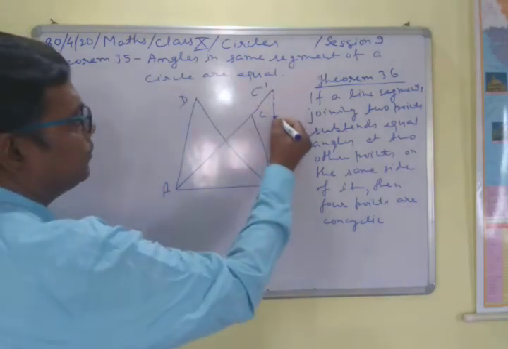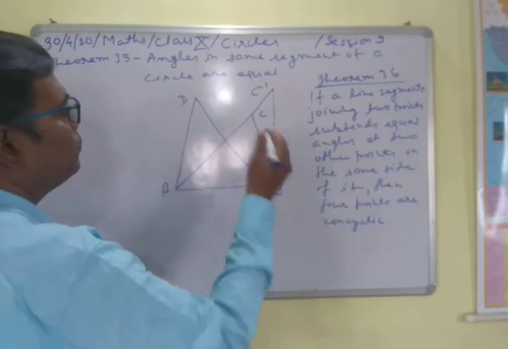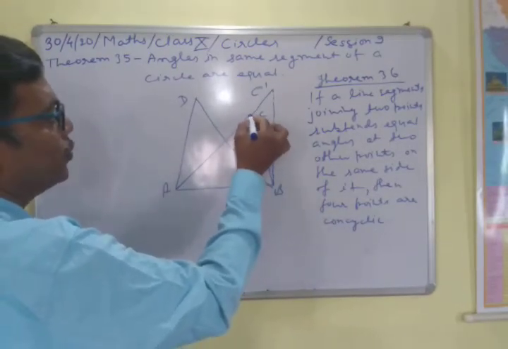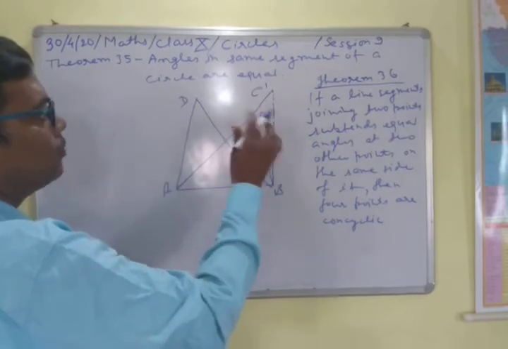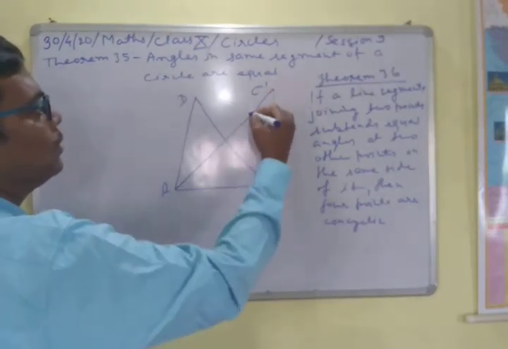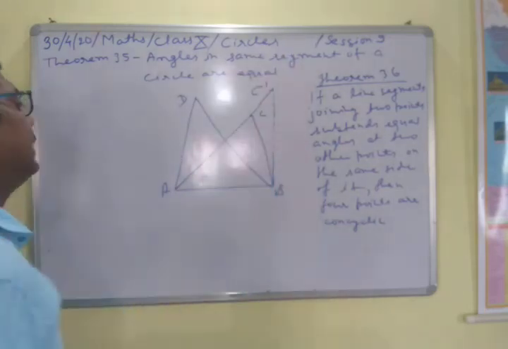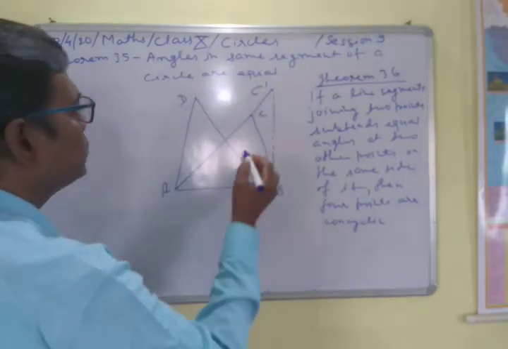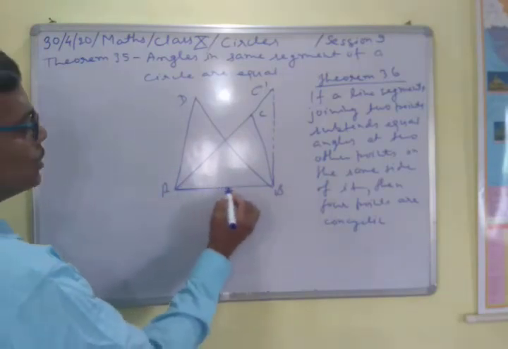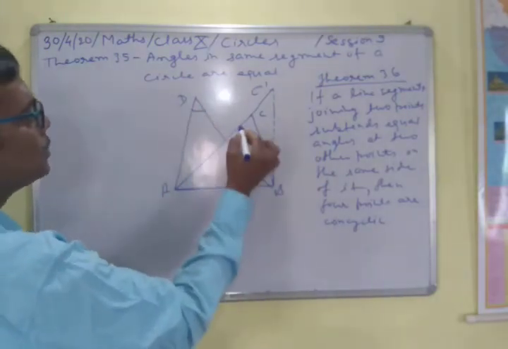Then join this here in this case. So now we have assumed that the circle is not passing through C. Then it must pass through some point here. But take that it is extended here and it is passing through C dash. Now it is passing through C dash, and in this question we are given that the line segment AB subtends equal angles at these points.